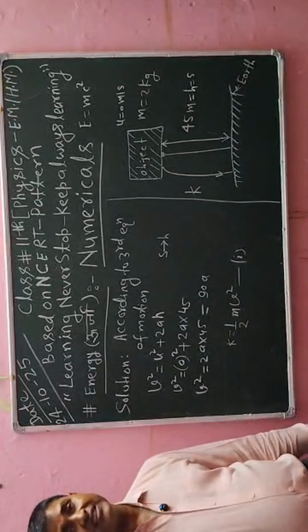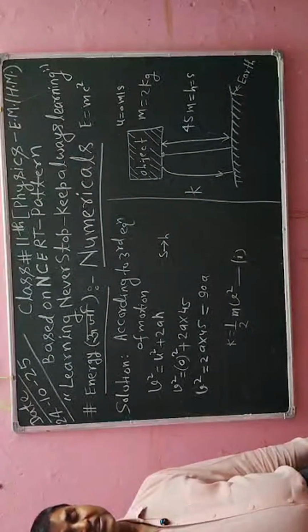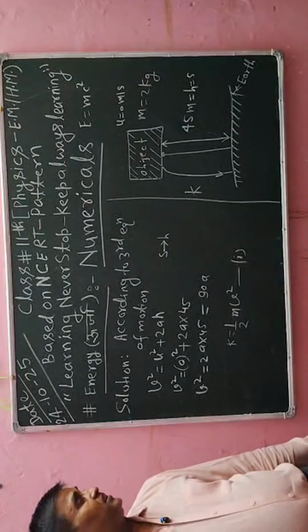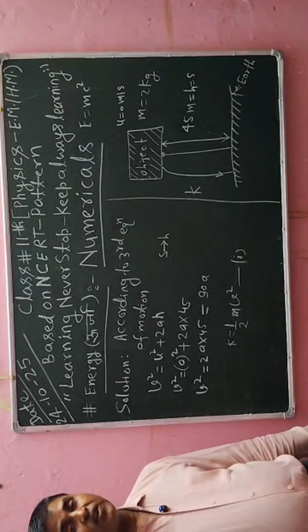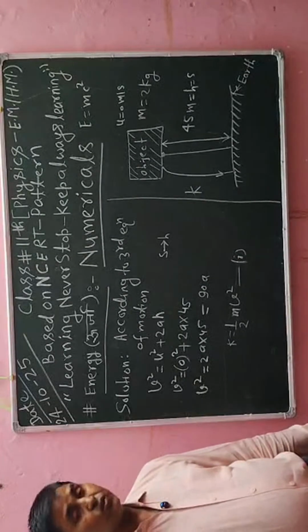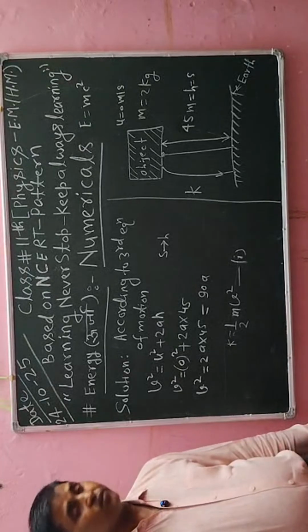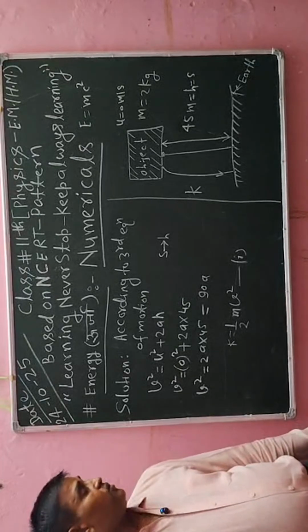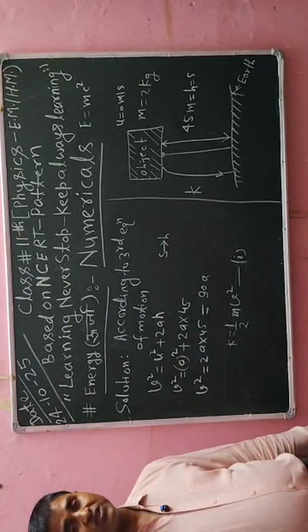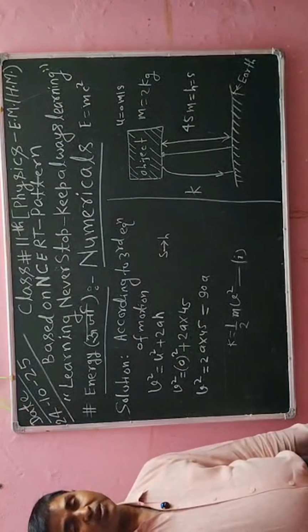Now a is the acceleration of the object, because the object is going downward with a certain acceleration. So in this case the acceleration is gravity, written as 9.8 meter per second square. But for easy calculation I will substitute the value of a as 10 meter per second square, because 9.8 is approximately 10 meter per second square.